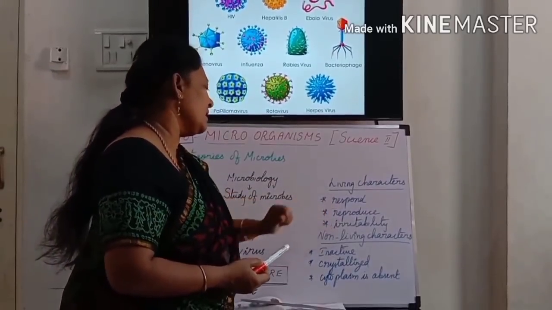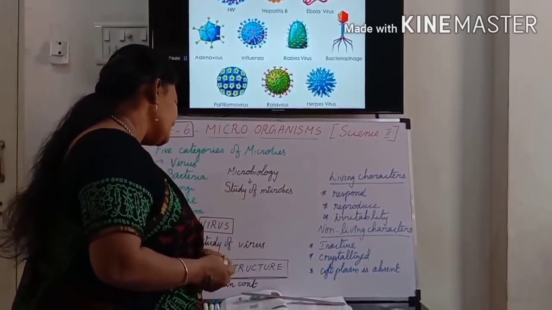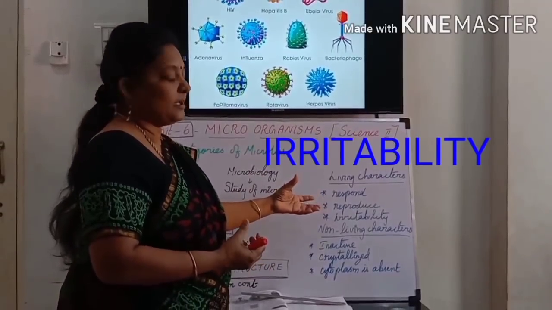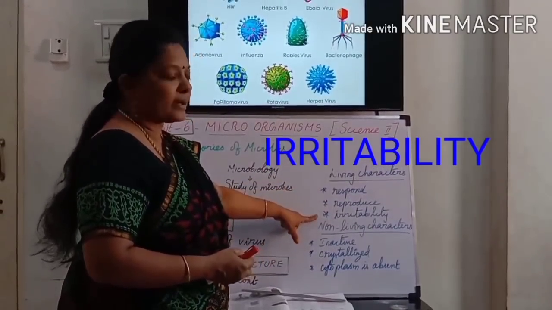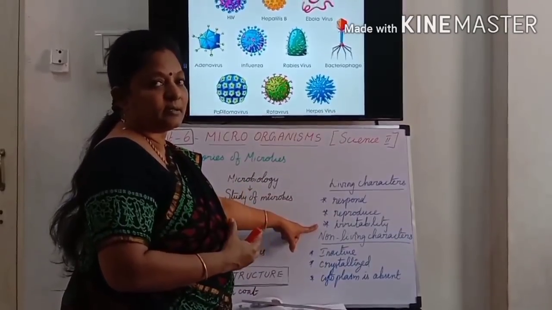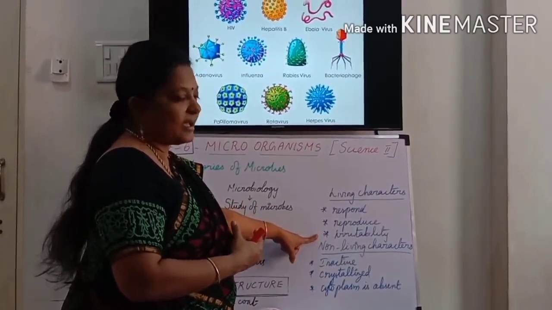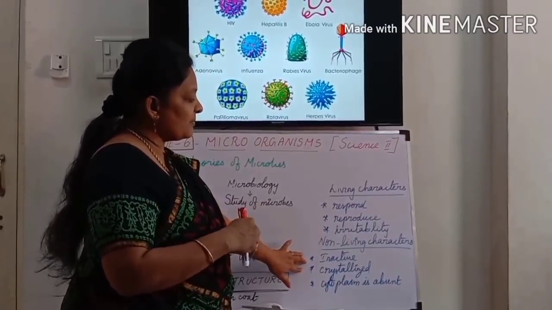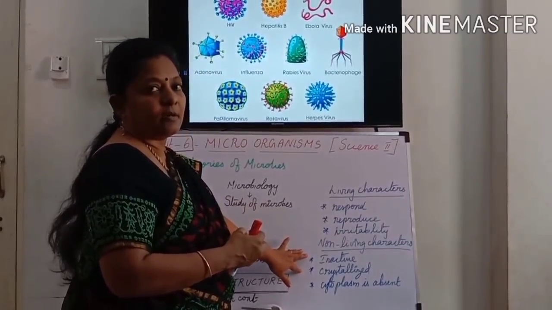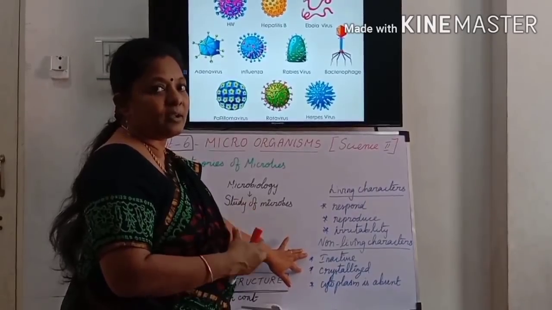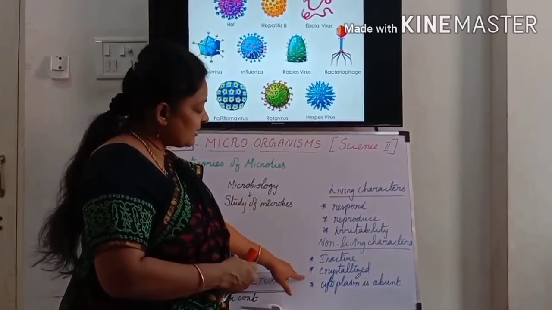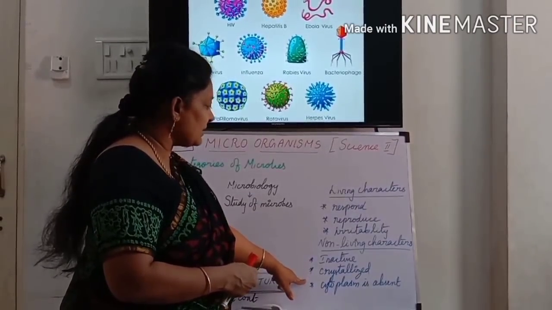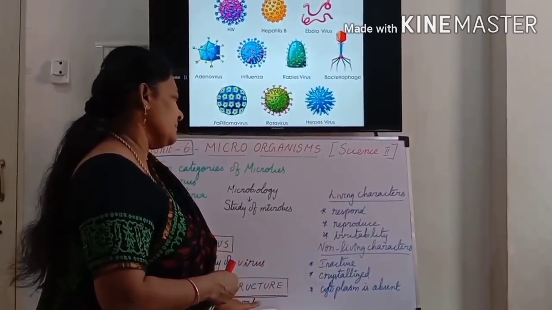So it can reproduce. And the third point is it shows irritability. Because of these three characters, we can consider the virus a living being. And also some scientists are saying it is not a living thing. It is a non-living thing, because of these three characters. That's why we are calling it a non-living being.